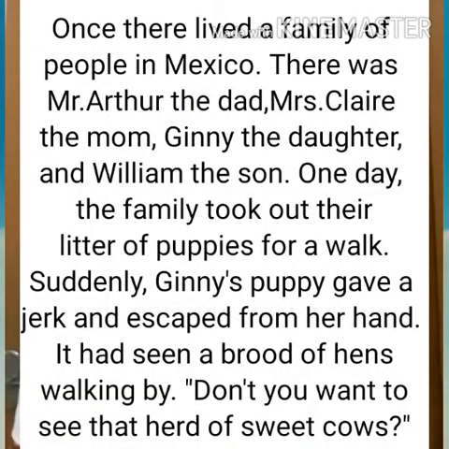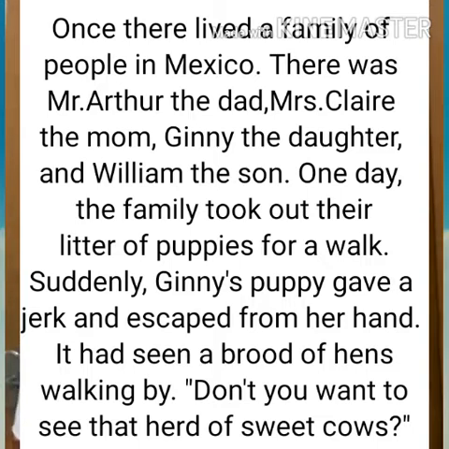Once there lived a family of people in Mexico. There was Mr. Arthur, the dad, Mrs. Claire, the mom, Ginny, the daughter, and William, the son. One day, the family took out their litter of puppies for a walk. Suddenly, Ginny's puppy gave a jerk and escaped from her hand.